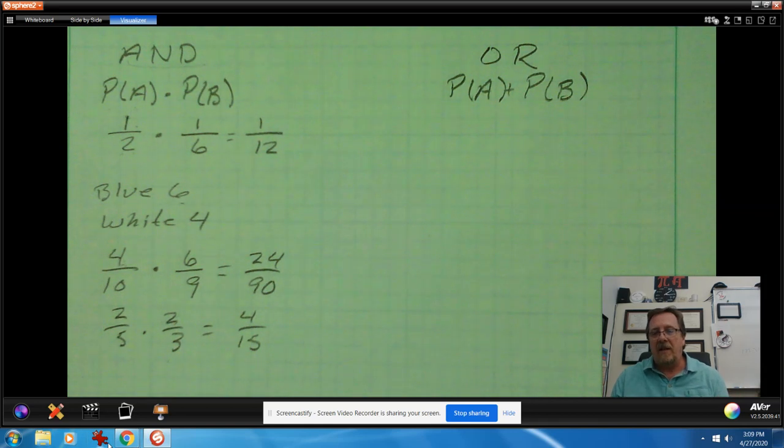If I say I want chocolate and vanilla, I can only accomplish that task if I do both. If I buy chocolate and I buy vanilla, right? But on the other hand, if I went to the store and I said, you know what, I feel like some ice cream, I think I'm going to get chocolate or vanilla. Either way, I could go in, and if I bought chocolate, that accomplishes the task. On the other hand, if I bought vanilla, that accomplished the task as well.